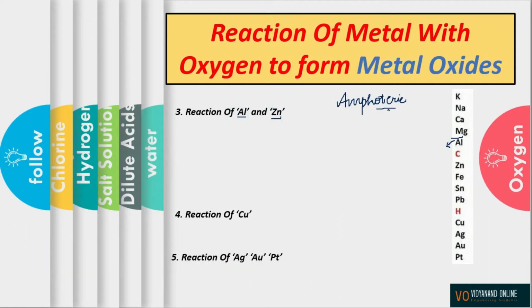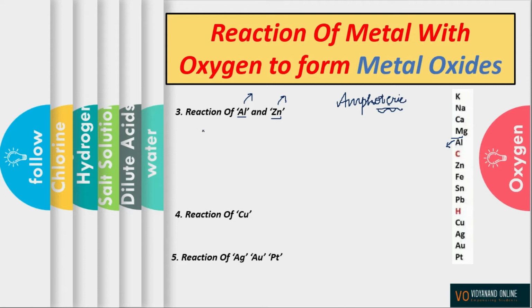So what are amphoteric oxides? Most of the metal oxides are basic in nature, but some of the metallic oxides show both basic as well as acidic behavior, and those oxides are called amphoteric oxides. For example, oxides of aluminium and oxides of zinc show both acidic as well as basic nature. So first of all, let us see the reaction.